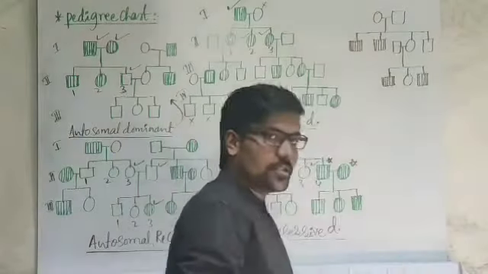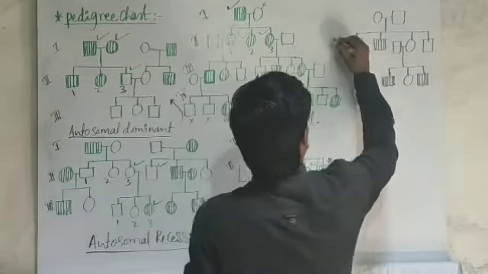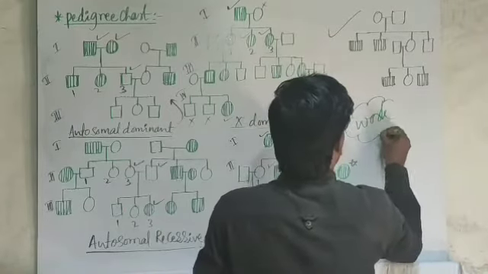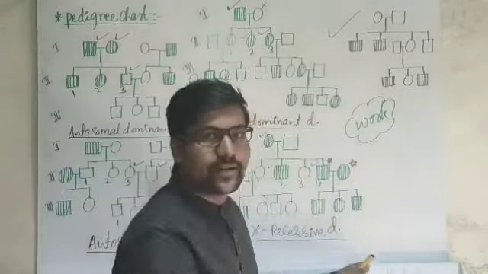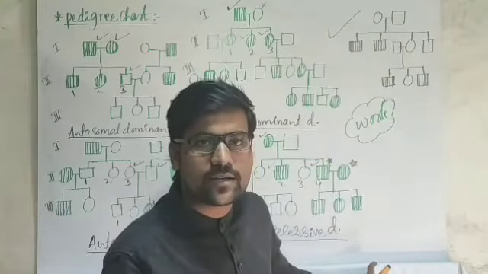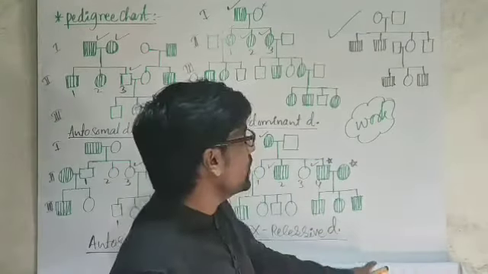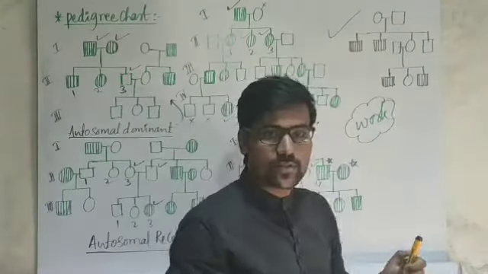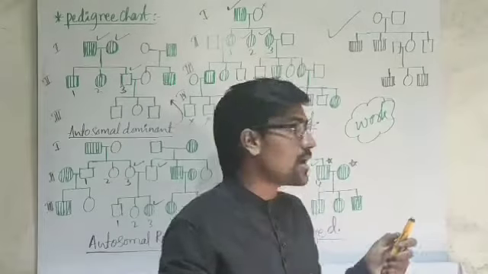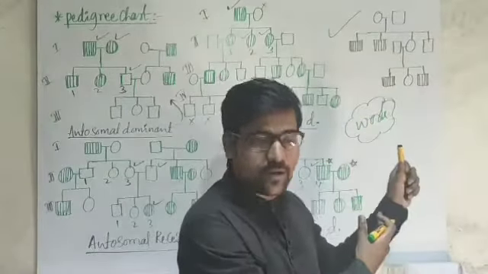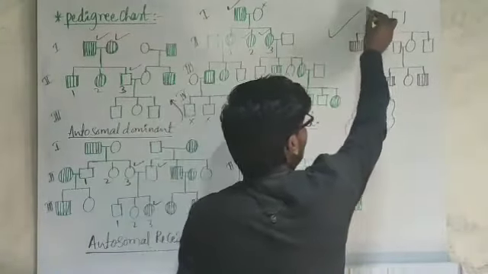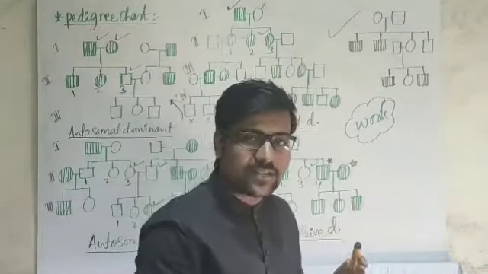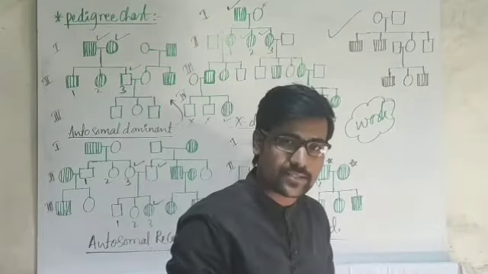So this is the chart I have given you, for your work. Predict what kind of chart this is, whether autosomal dominant or recessive, allosomal dominant or recessive. Pause the video, or take a screenshot of this board if you want to draw this one. This chart has 3 generations, so draw that chart and analyze what kind of chart that is.